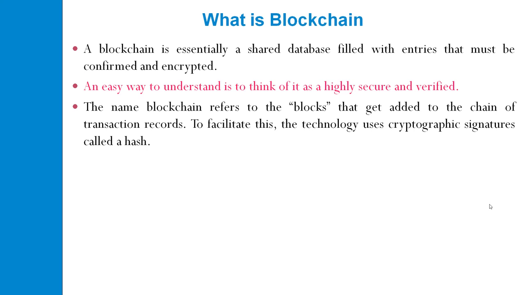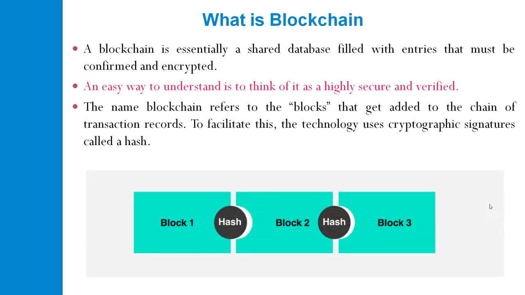Whenever a block is added within the transaction, the technology provides it with the cryptographic signature, and every hash has a unique representation whenever you add that block within the blockchain.